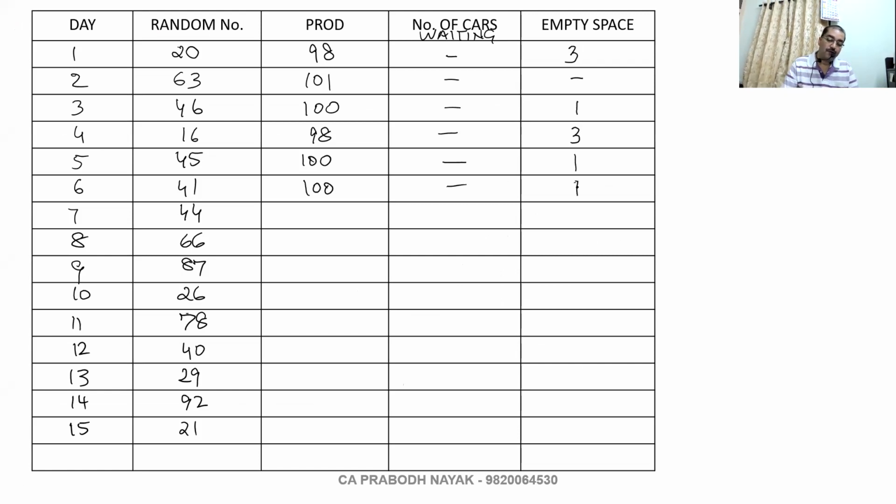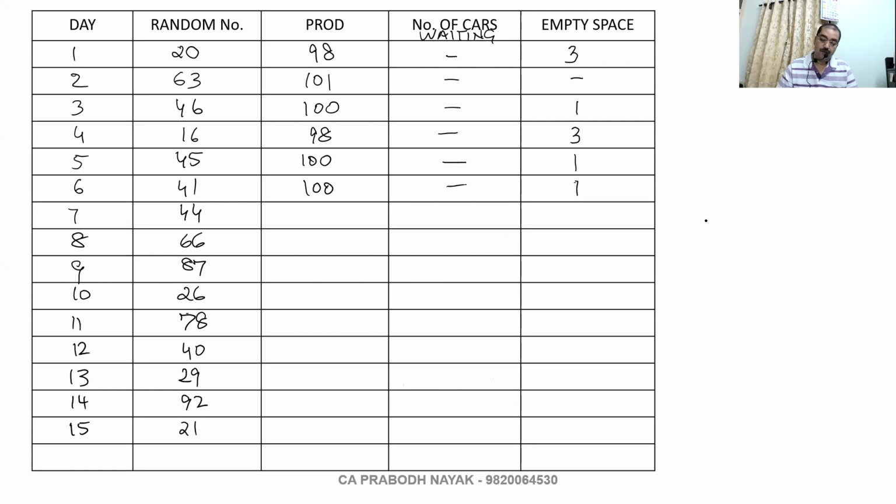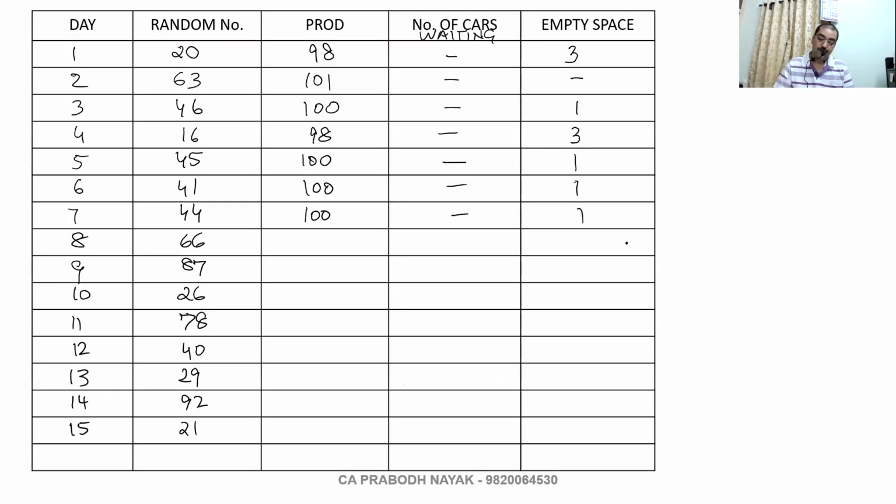One empty space. 44, I think also the same. 100 cars. One space. 66. 66 is here. 101 cars. Everything loaded. No empty space.